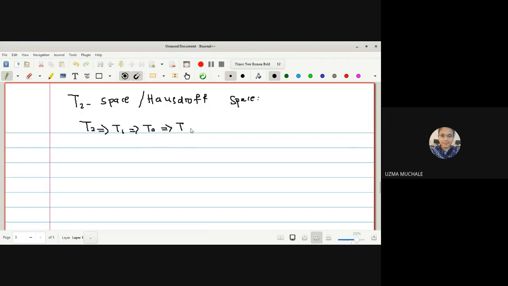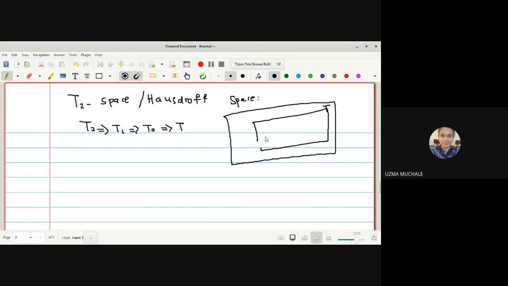Because any space, if it wants to be a T2 space, it must first be a T1 space. Many conditions have been imposed on T2. So this is a T space, this is T0, then it is T1, then here is the T2 space. As the conditions increase, the set becomes smaller and smaller. So every T2 is a T1, every T1 is T0, every T0 is a T space.